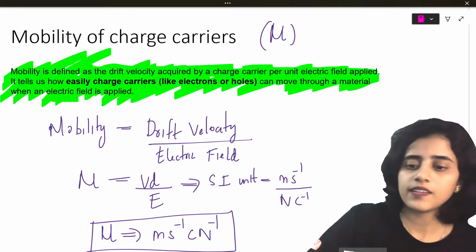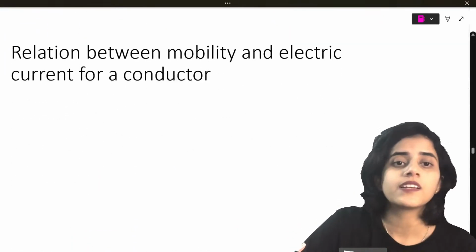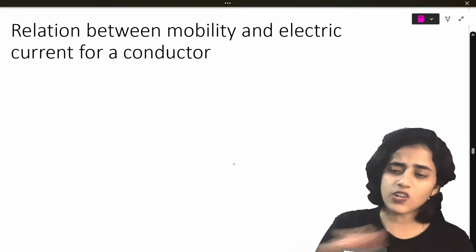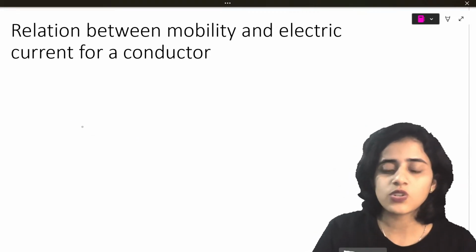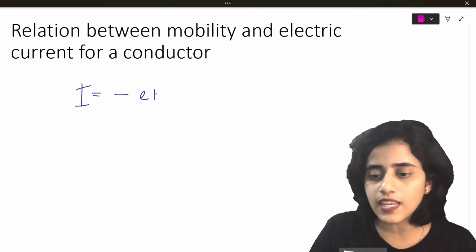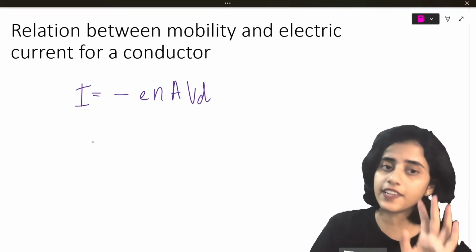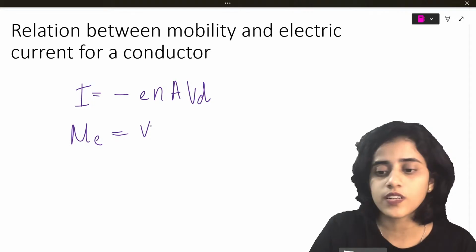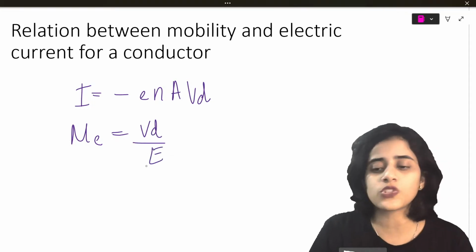Next, we're going to define a relationship between mobility and electric current. These are all very important derivations, students, but very easy derivations. We know that electric current is minus E N A Vd. This we already derived. Now we also know that mobility of an electron is drift velocity by electric field. Now what should we do?